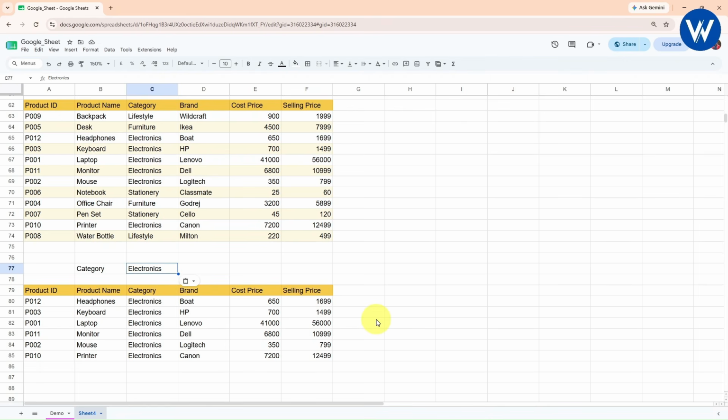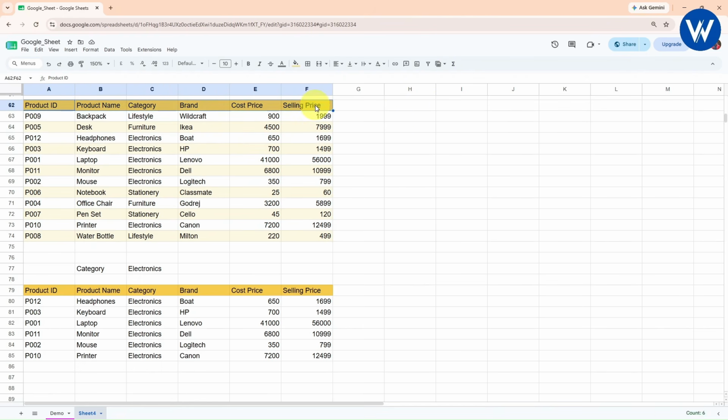This is how you can take help of the filter function. So guys, now we will see the sort function, which is very simple. If you want to sort this complete data according to the category column, instead of using filter and sort, we can use one sort function.